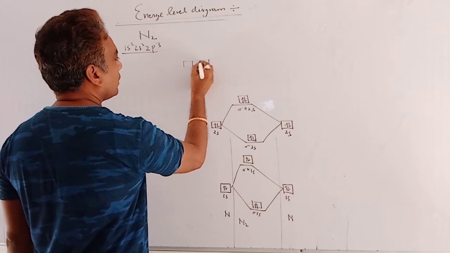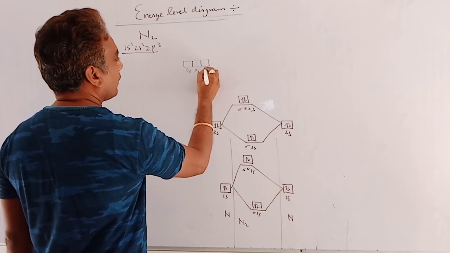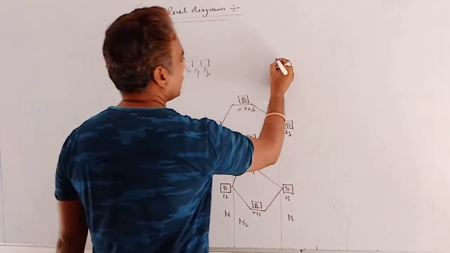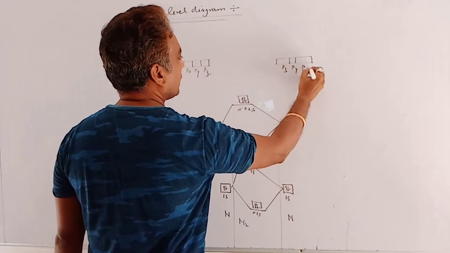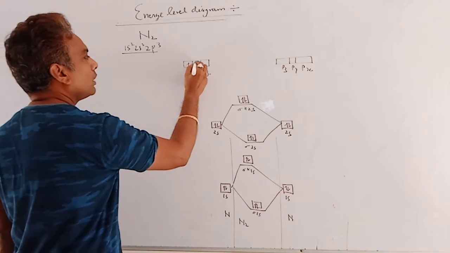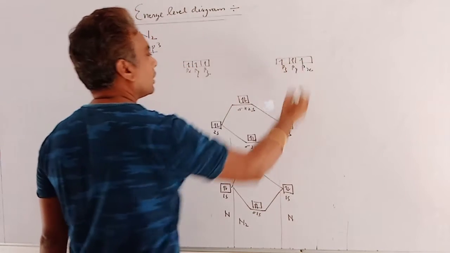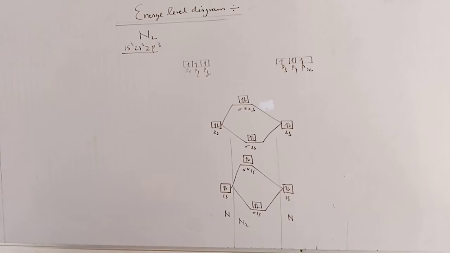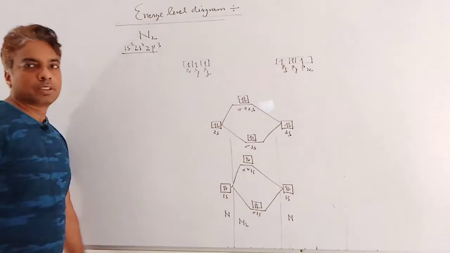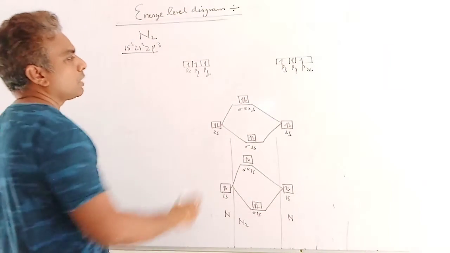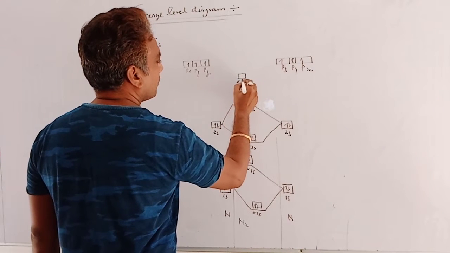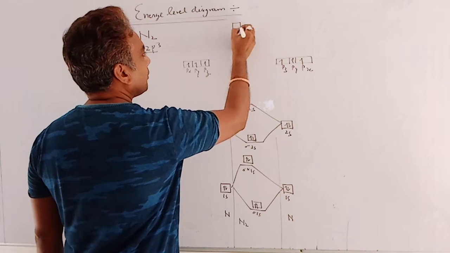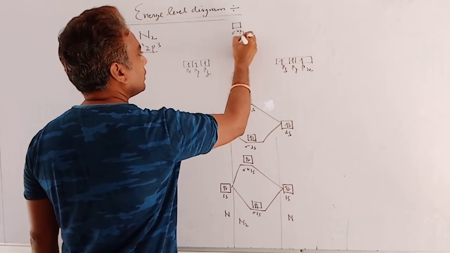Here is 2p, px, py, pz, pz, py, px, 2p3, 1, 2, 3, 1, 2, 3. So the first overlapping of p always corresponds to sigma. So pz overlaps, it forms sigma pz. Here is sigma asterisk pz.